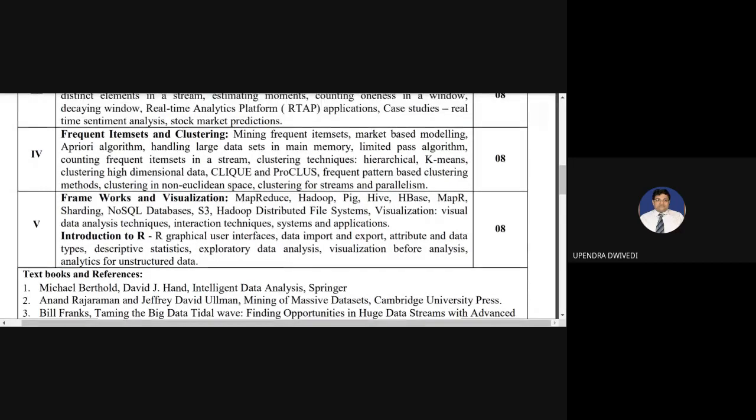Okay. So in the fourth unit, we'll cover frequent item sets and clustering. In frequent item sets, we'll cover mining frequent item sets. Suppose we have a data set and there are some items or elements which are repeating themselves. What is the frequency of those repeated elements, how do we find the repeated elements, and the correlation between them? The second topic is market-basket modeling.